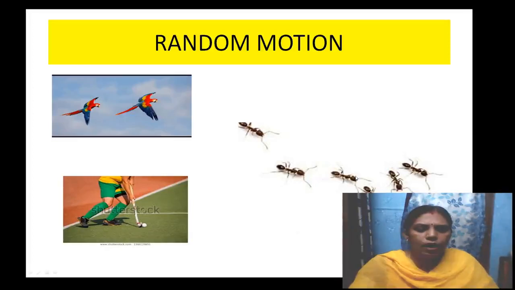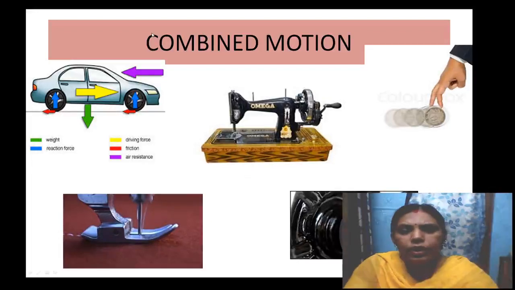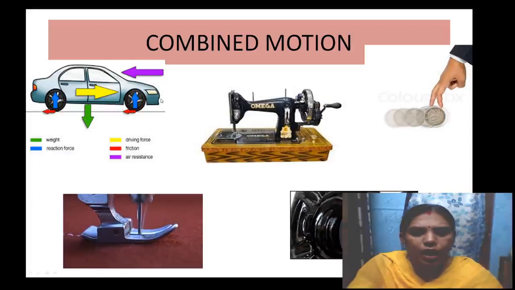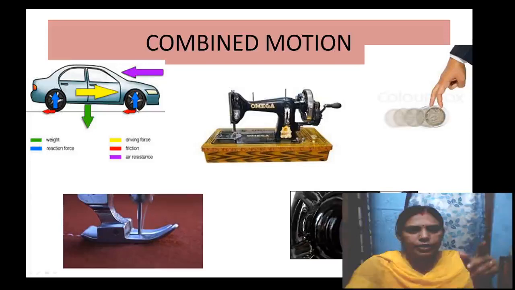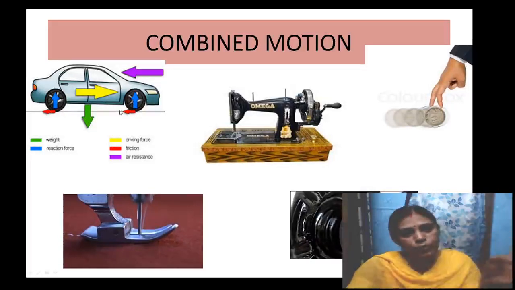And the next one is the combined motion. Combined, as the word itself says, means together. That means if a body has more than one motion at a time, then it is known as combined motion. Okay, so here, for example, this car, the moving car, right? The wheel of the car moves in a circular path, so it is a rotatory motion, right? But at the same time, the car moves forward, the whole body moves forward.